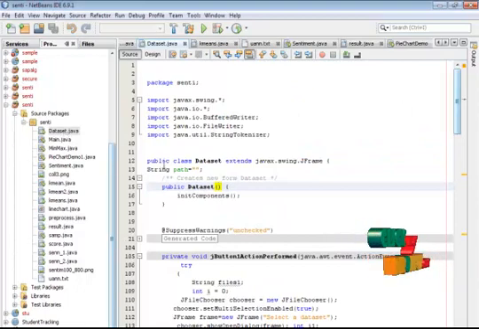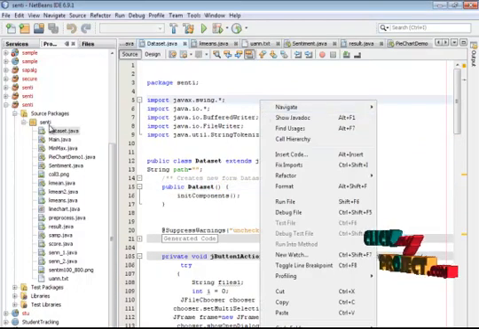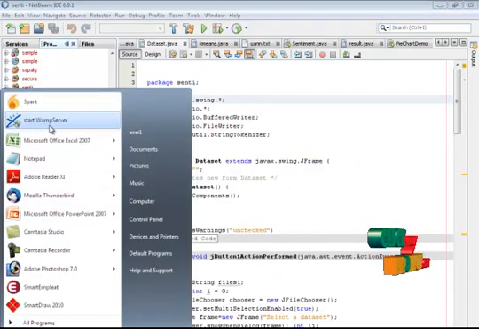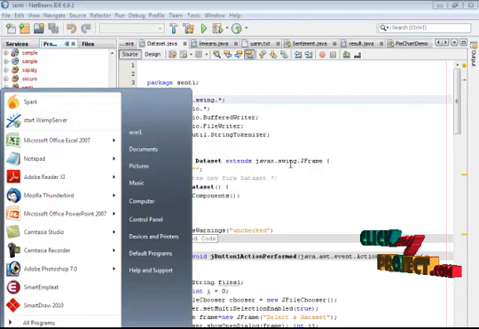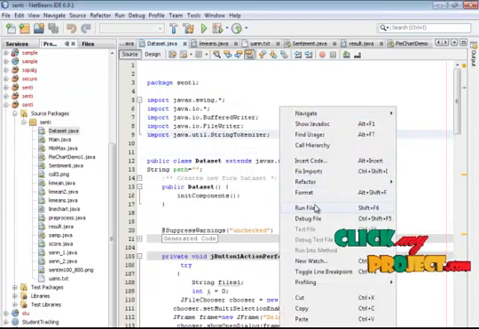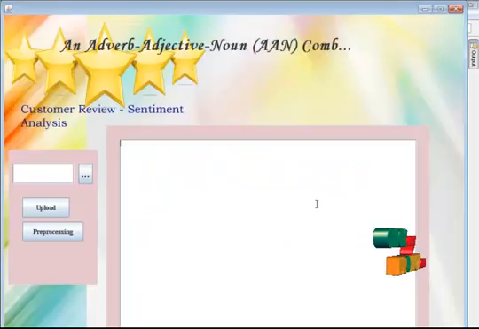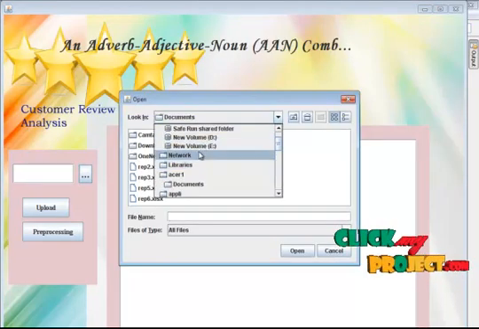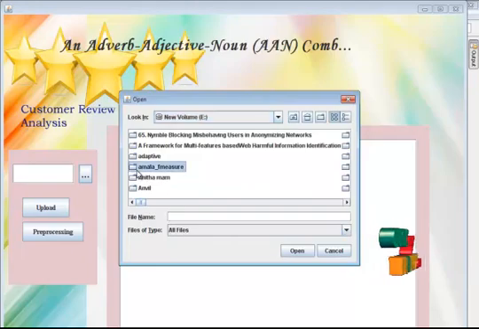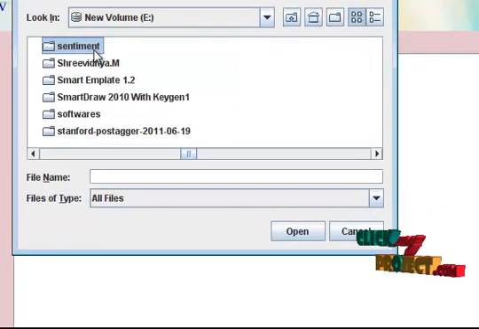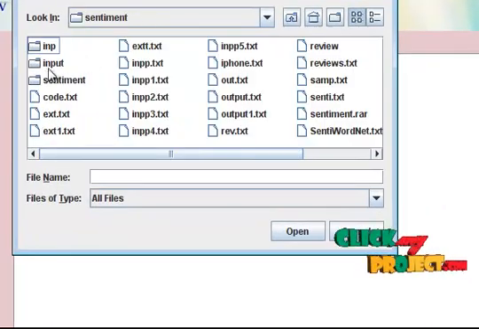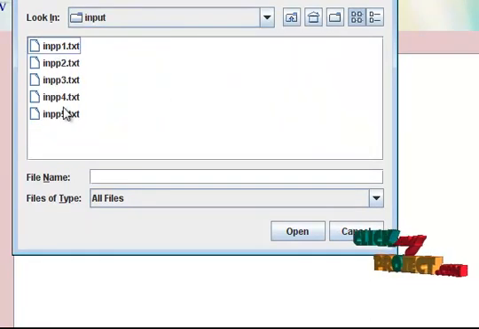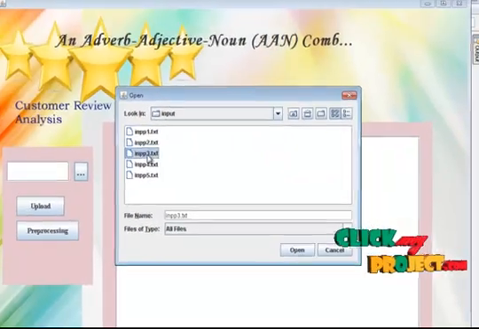In that we need to select one file. Before that you need to start the WAMP server. Here it is. After that there is a folder called standard POS tagger that is given, and it is necessary to place that folder in E colon standard POS tagger. Then you need to select one file. That file is placed in sentiment in E colon, and under that there is a folder called input. So you can just select these files for giving the input.